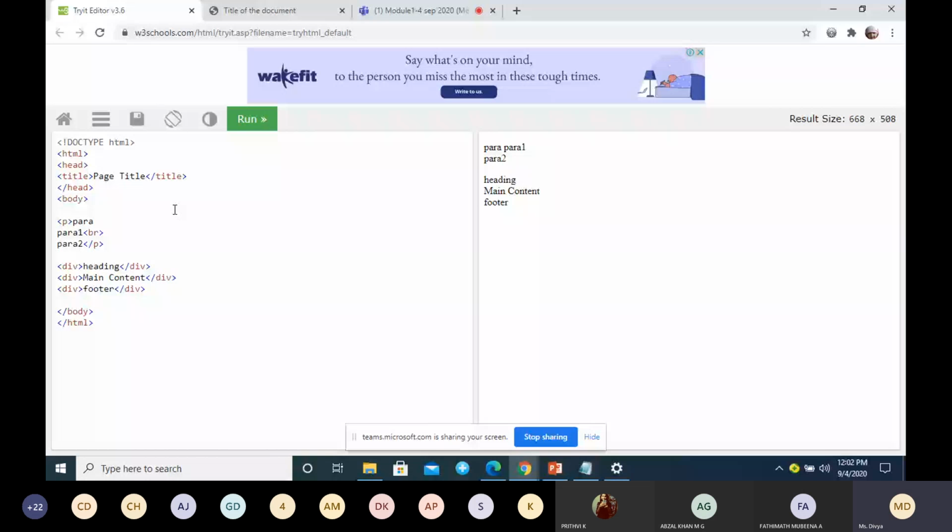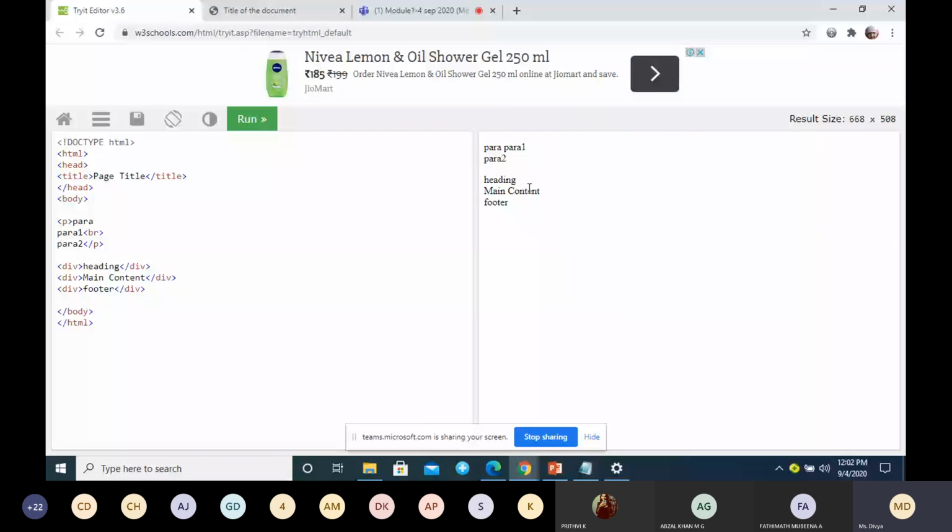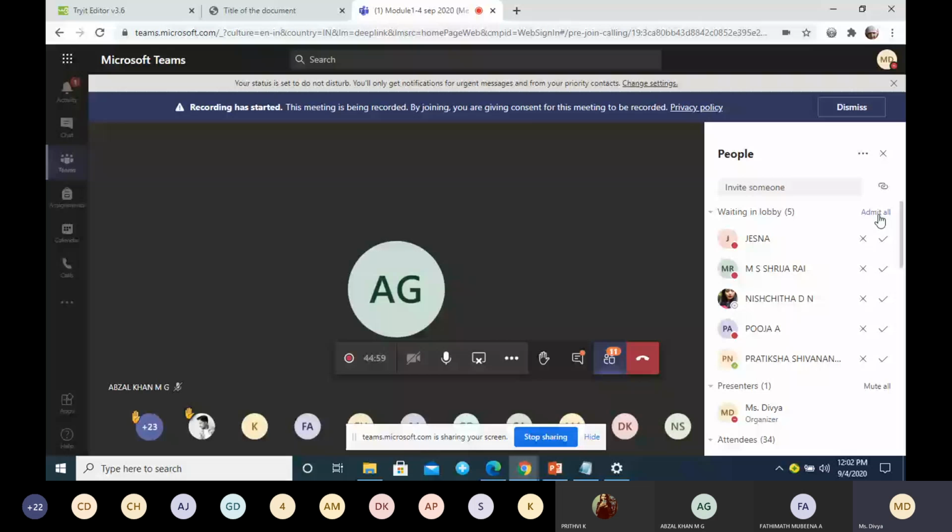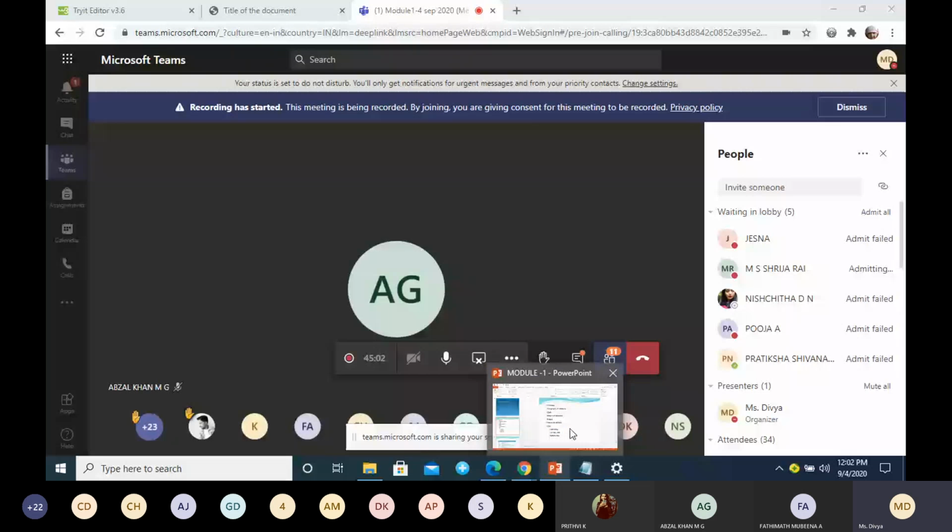The div tag is only for making the division. When a person reads your document, they clearly understand that the first division is meant for the heading, for the menu, the second division is meant for the main content of your document, and the third division is meant for the footer. It is only for dividing the content. So we have explained heading, paragraph, and division.